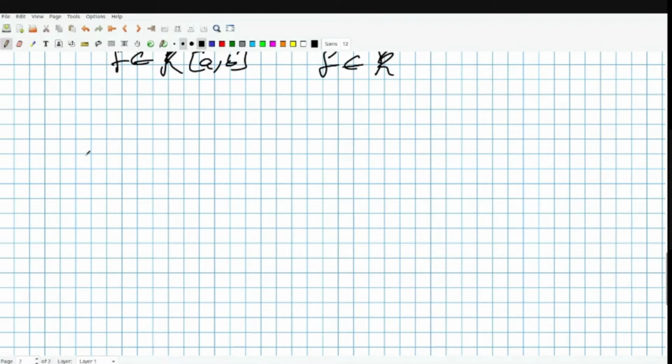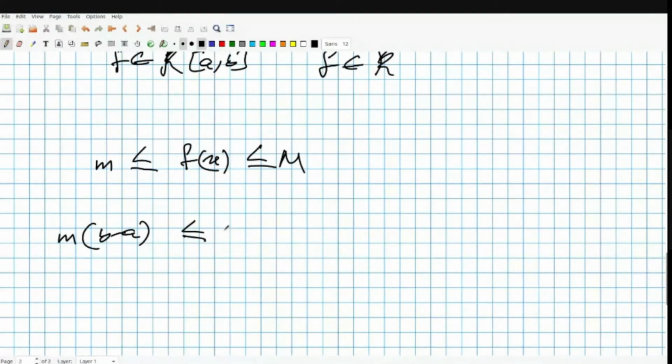Then you can find real numbers, small m and capital M, such that capital M is an upper bound and small m is a lower bound of f(x) for x in [a, b]. Then you have this inequality: m times (b minus a) is a lower bound for every lower sum. Considering any partition P, M times (b minus a) is an upper bound for L(P, f).